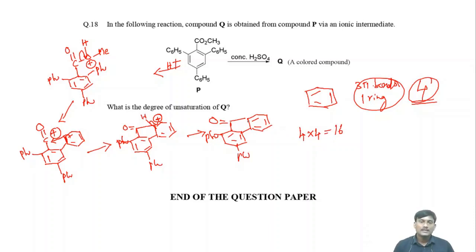And if you take this ring and this carbonyl carbon, here you can find one pi bond, so the degree of unsaturation is 1 due to C double bond O, and this ring has 1 degree of unsaturation. So finally the degree of unsaturation is 18. This is the answer, 18 is the answer.